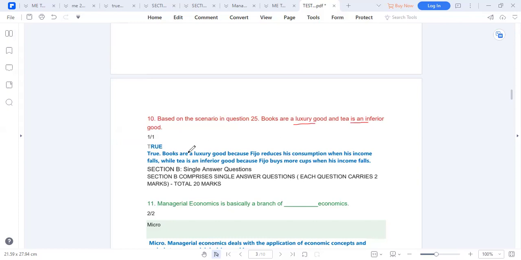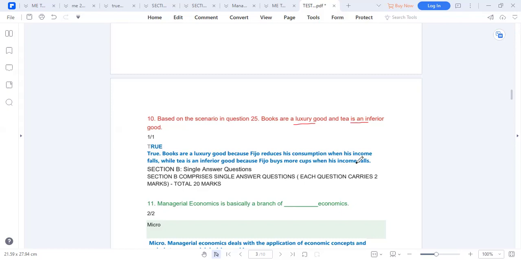Based on the same question, books are luxury goods and tea is an inferior good. Okay, so this is true. The books are luxury goods because Fijo will reduce his consumption when the income falls, whilst tea is inferior because Fijo will buy more cups when his income falls. We're told that he will increase his tea by 5 cups. So why is tea an inferior good? Because he buys more cups when his income falls.